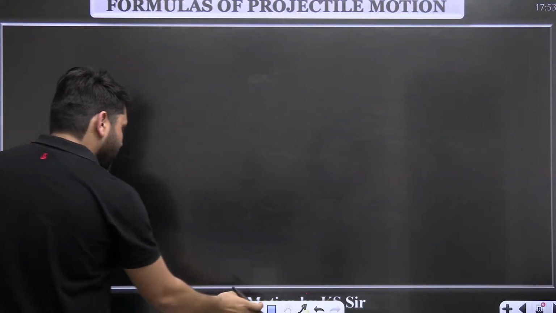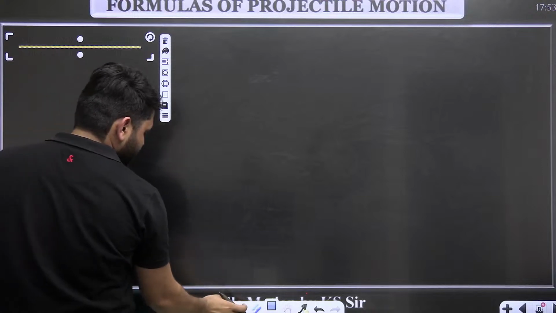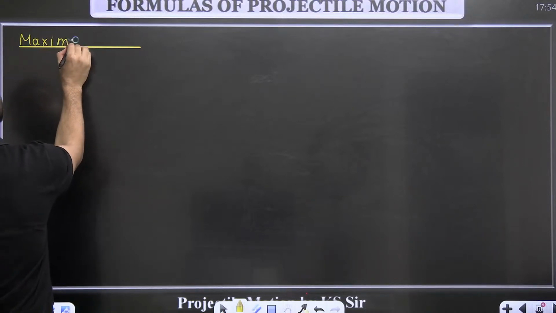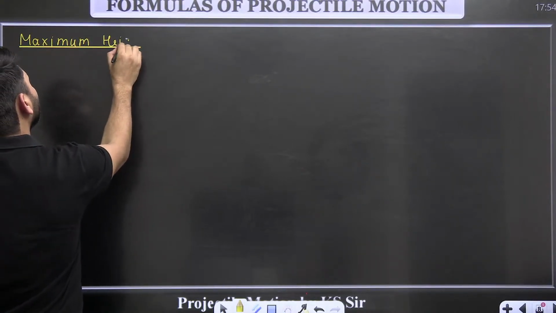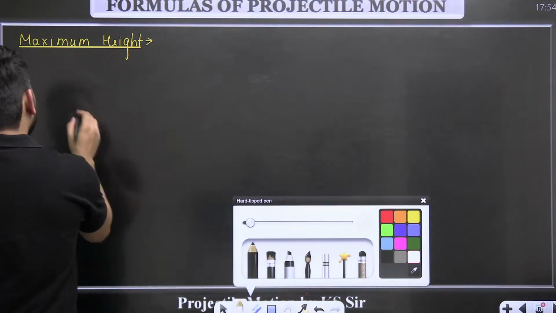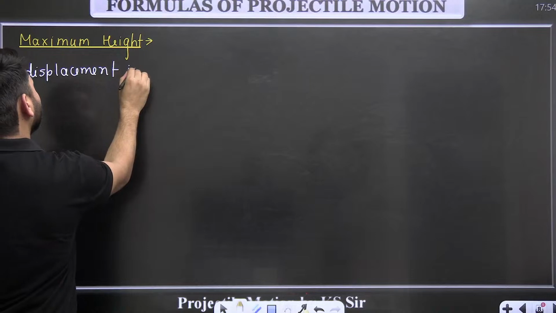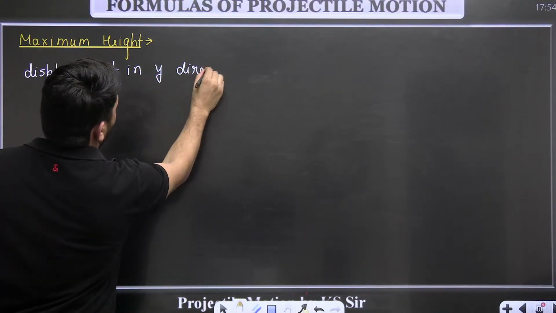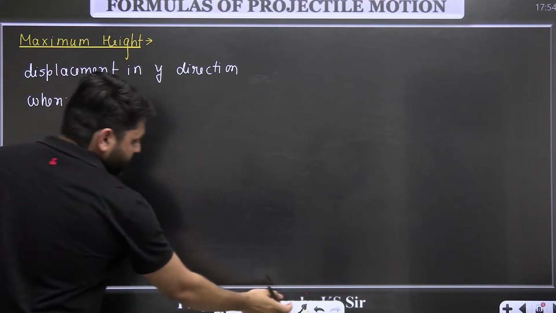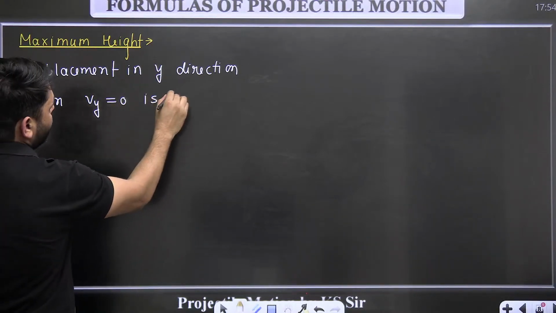So to find the maximum height, what I can say is: displacement in the y direction when Vy is equal to 0 is h max.